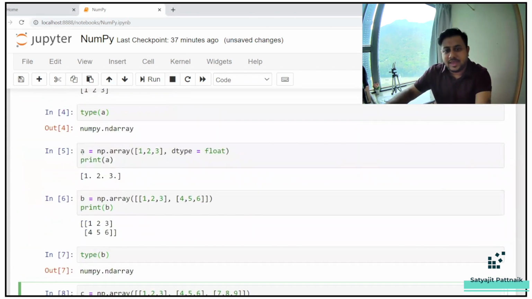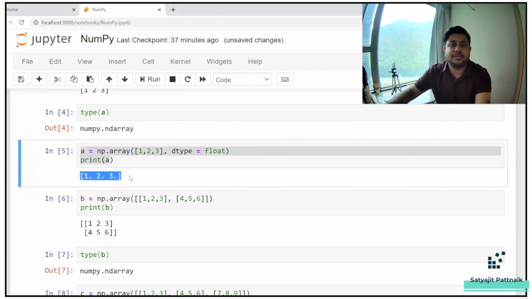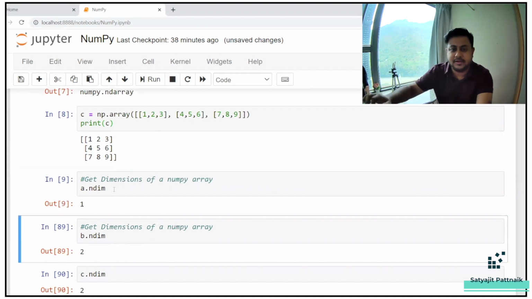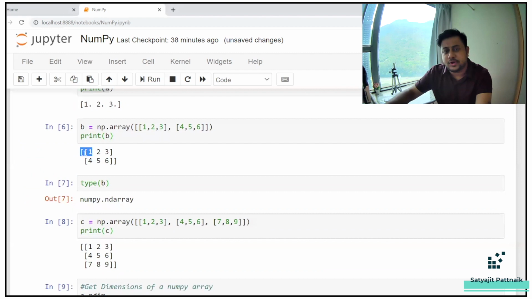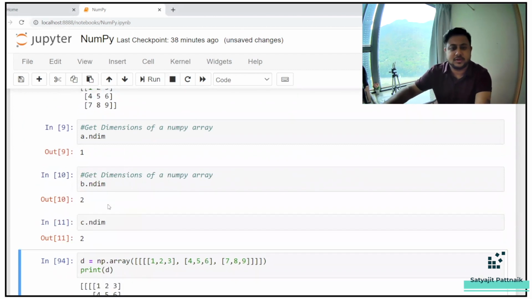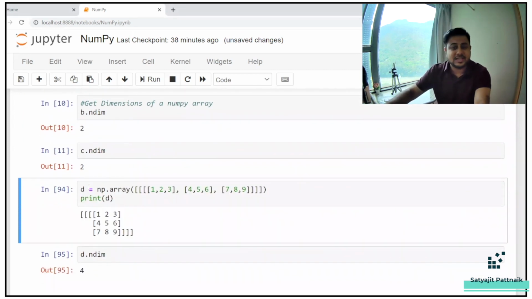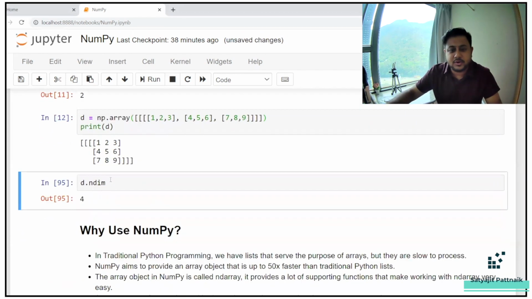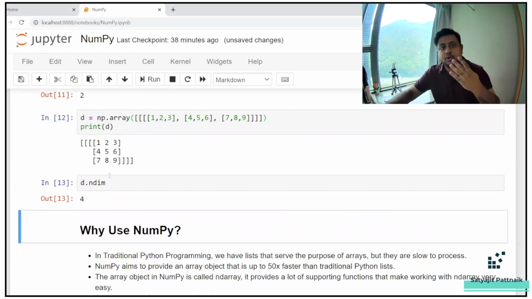Similarly, we have A, right? So A is a one-dimensional array because you can see just one square bracket, right? So if I print A.ndim, it is going to be 1. B is 2 dimensions. You can see 2. C is again 2, right? So B and C are going to be 2 dimensions respectively. Now, let's say I'm defining a D like this: array within an array within an array within an array, right? So it's going to be a 4-dimensional array. So if I run this, this is how it looks like. And if I run this, my output is 4.